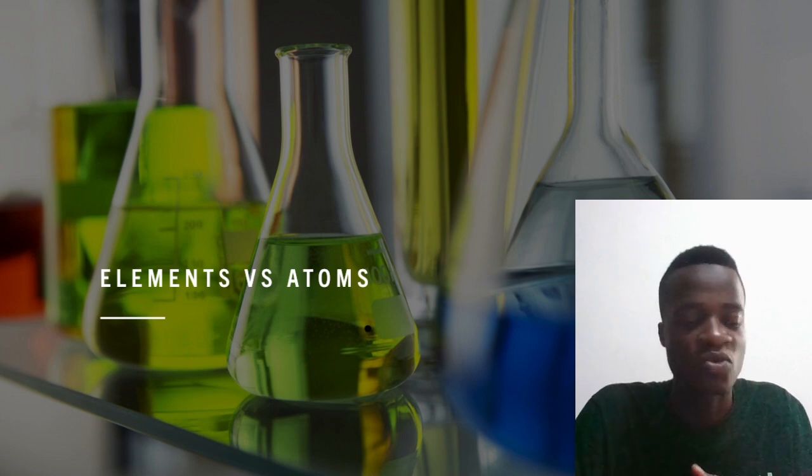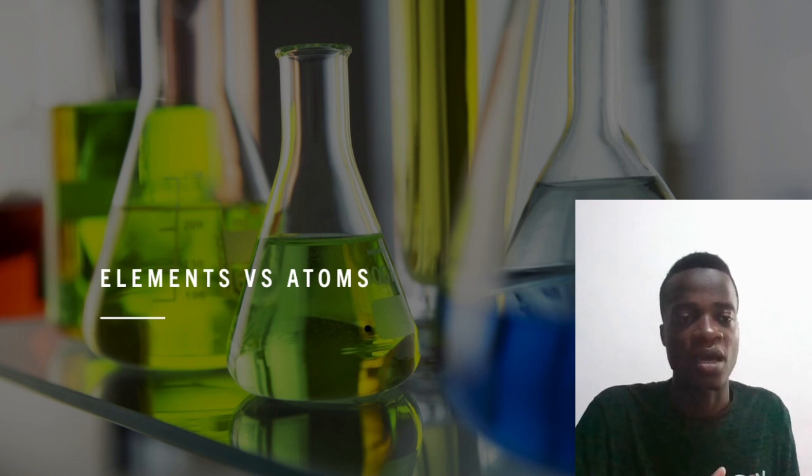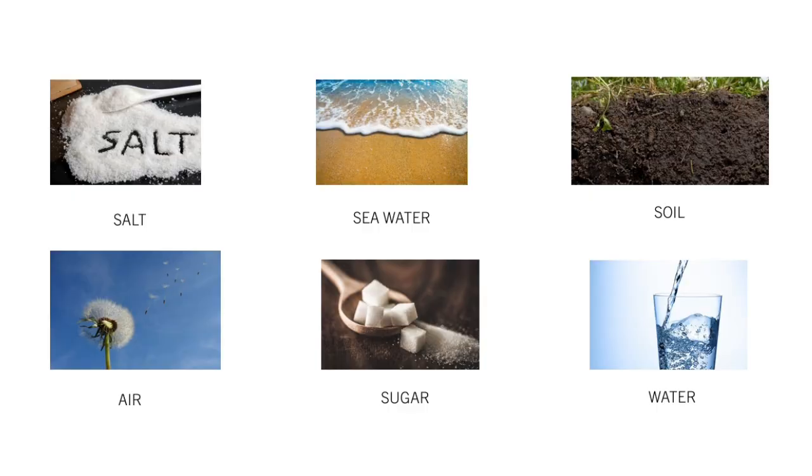Before that, as usual, let's look at the solution from the previous session. In the previous session we were asked to classify these into mixtures and pure substances. Salt is a pure substance. Salt is a compound, it's table salt, usually NaCl. So this one is a pure substance.